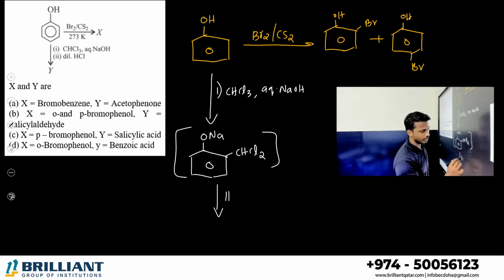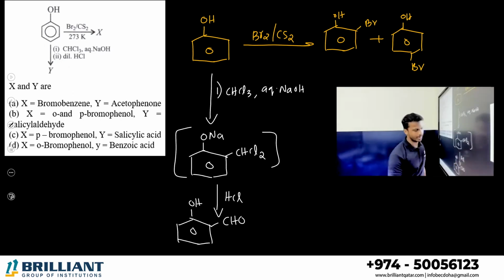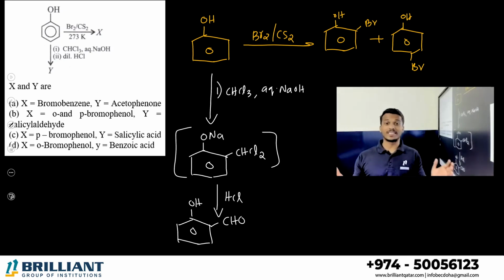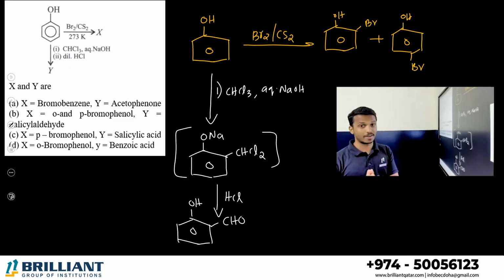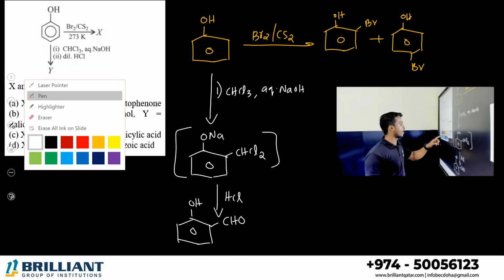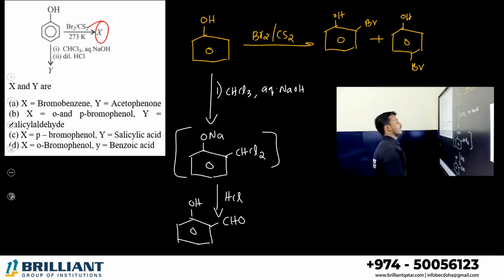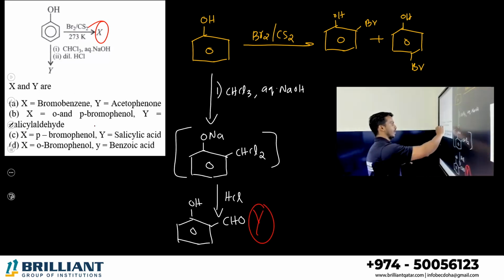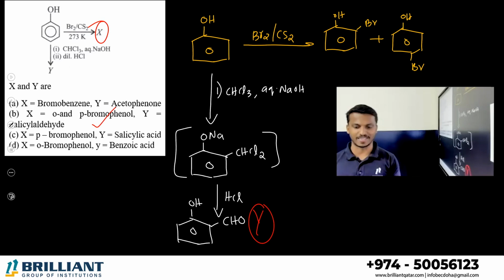HCl along with NaOH. You will get the final product, OH and an ortho aldehyde. This is called salicylaldehyde. This is the Reimer-Tiemann reaction. So what is X? Ortho and para-bromophenol. What is Y? Y is salicylaldehyde. Option B is the correct answer.